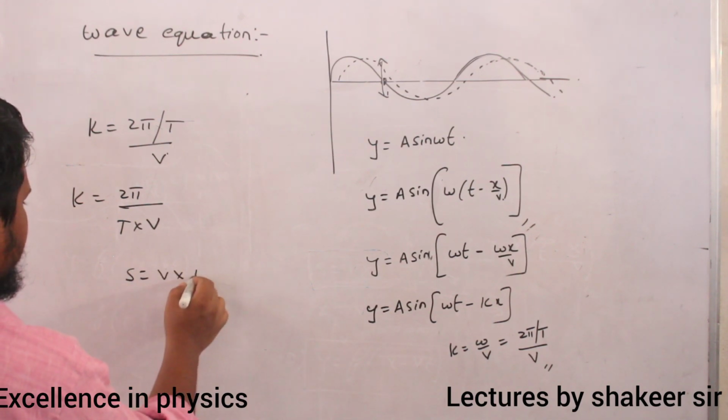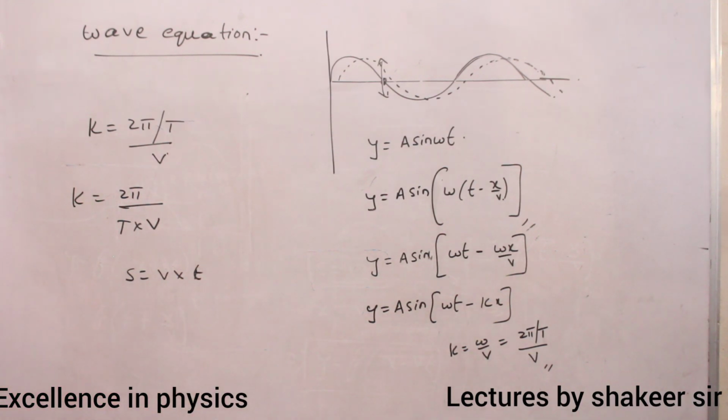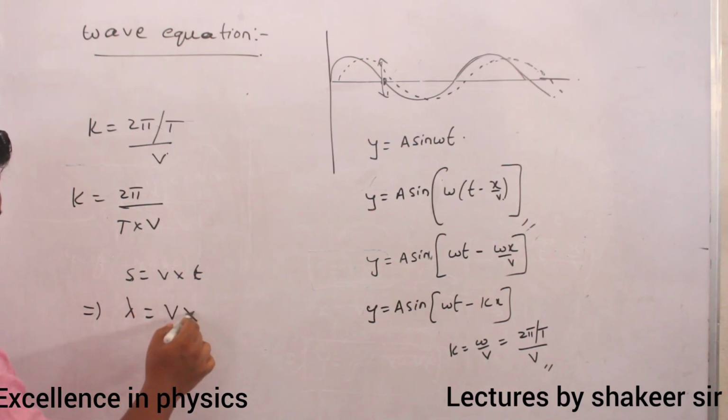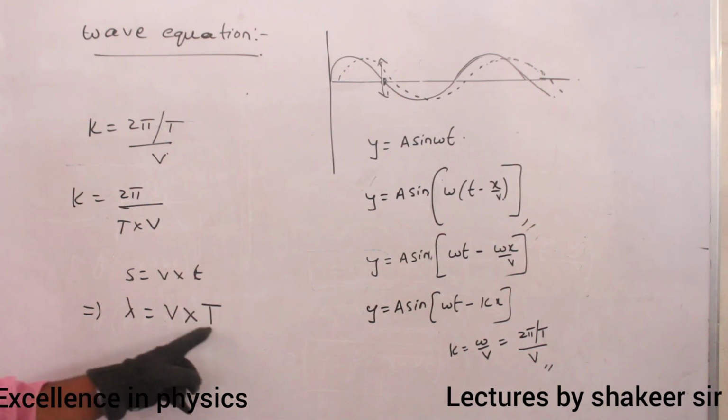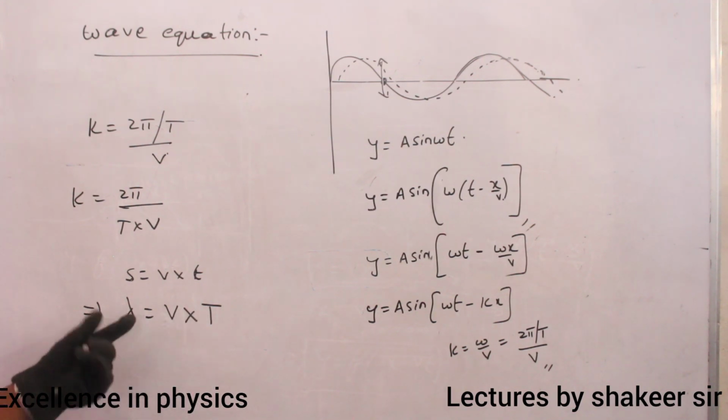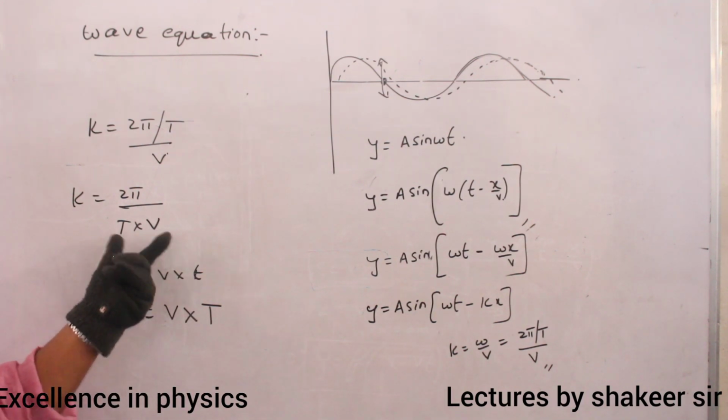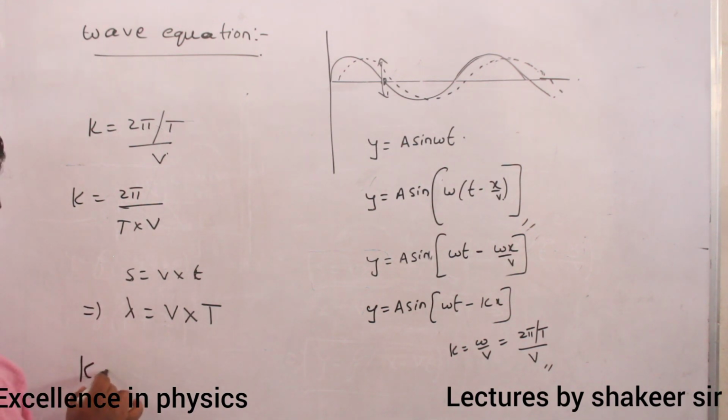Displacement is equal to velocity into time. I know this relation. So instead of displacement, can I write lambda? Velocity is velocity only, and instead of t, I can write capital T. What is meant by capital T? Time period of oscillation. So velocity into time period is called lambda. Therefore instead of T into v, I can write lambda. So k is equal to 2 pi divided by lambda.